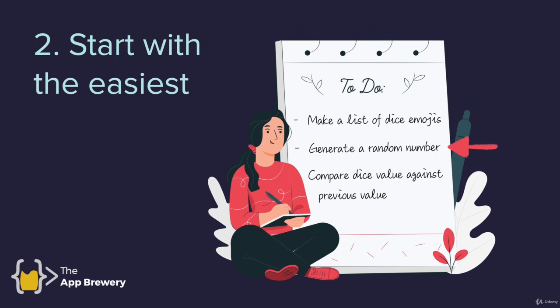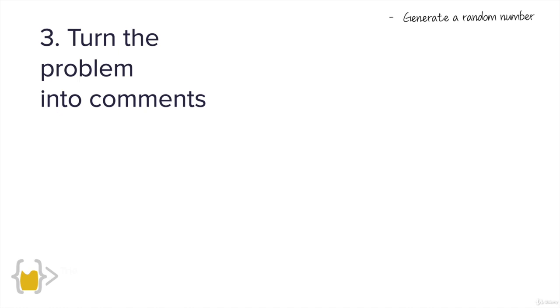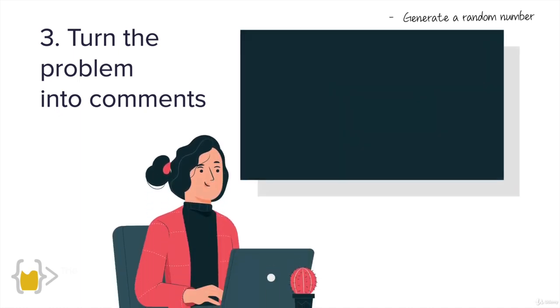So in this case, we're building a very simple dice game, right? The game that you're going to be building is a lot more complex. It won't just have 3 to-dos, but the idea is the same. Once you pick the task that you think is the easiest, generating a random number, then you're going to take that problem and you're going to break it down into comments in your code.